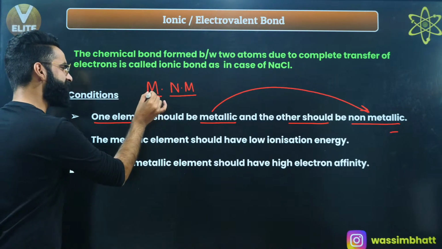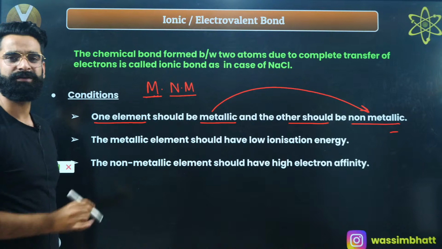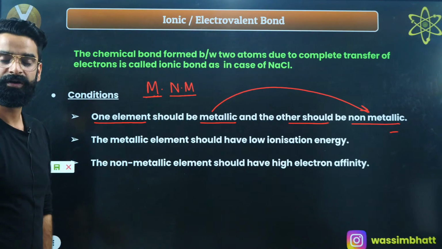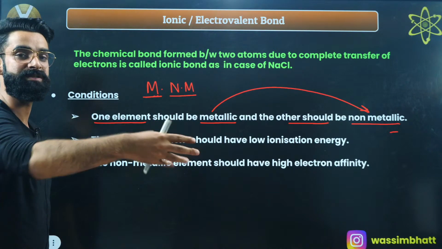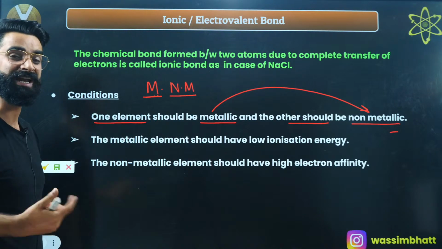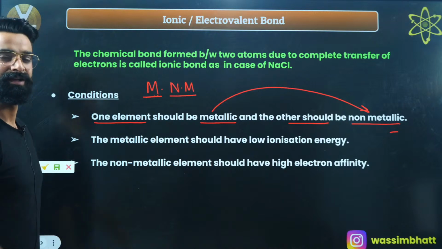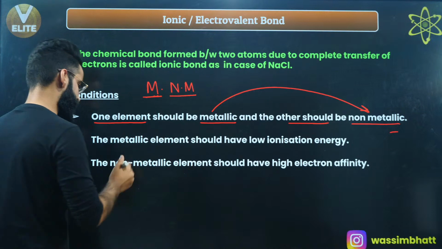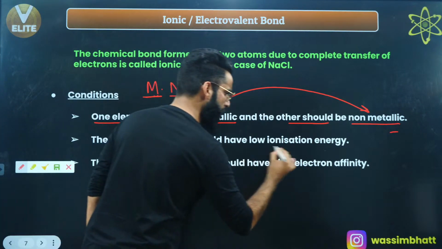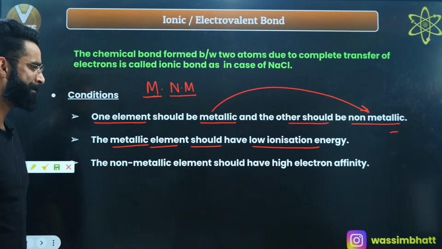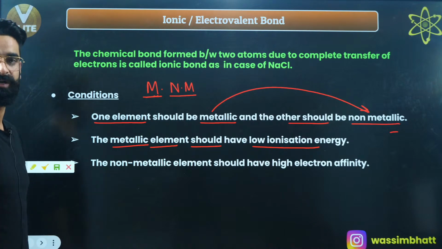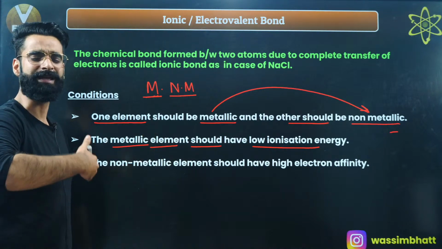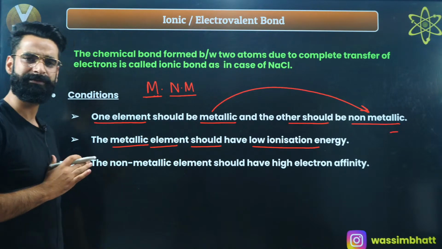Now, which metal is a good candidate for the formation of ionic bond? That metal which can lose electrons easily. The point is, which metal loses electron easily? That metal loses electron easily which has low ionization energy. The metallic element should have low ionization energy. Then only electron will be lost by the metallic element easily, and then only cation will be formed easily.